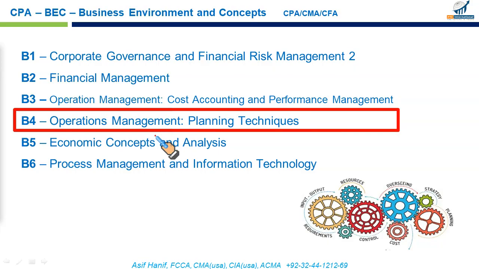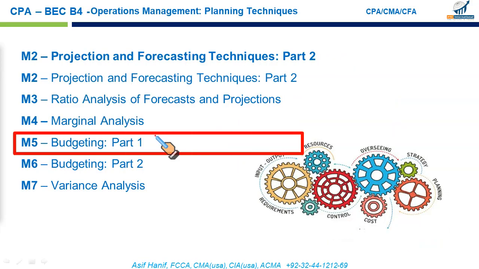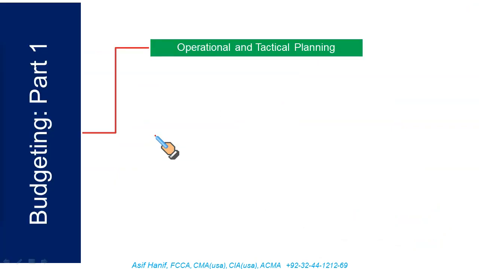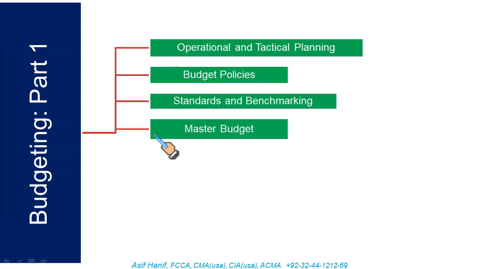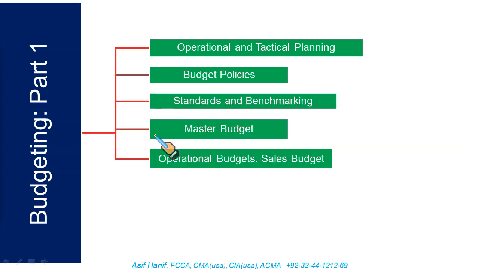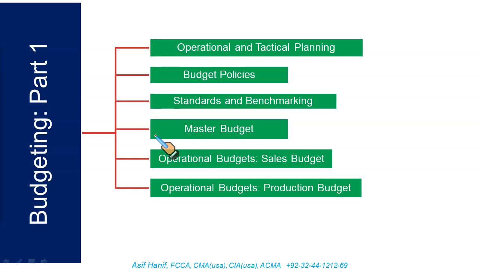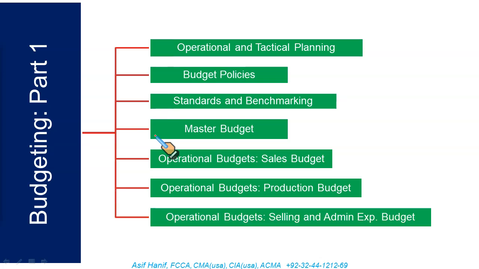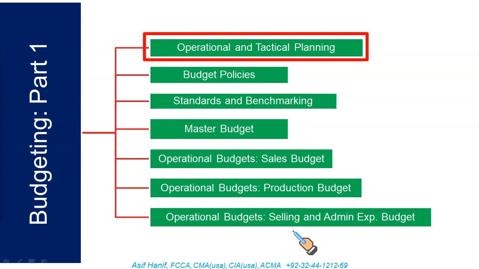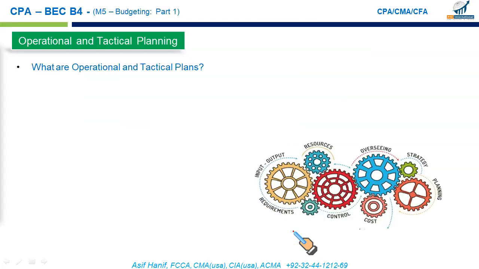Next we have Operations Management Planning Techniques, Module 5, Budgeting Part 1. These are the subunits we will be covering in this module: Operational and Technical Planning, Budget Policies, Standards and Benchmarking, Master Budget, Operational Budgets, Sales, Operational Budgets, Production and Direct Material, Direct Labor, and finally the Operational Budgets, Selling and Admin Expense Budget.